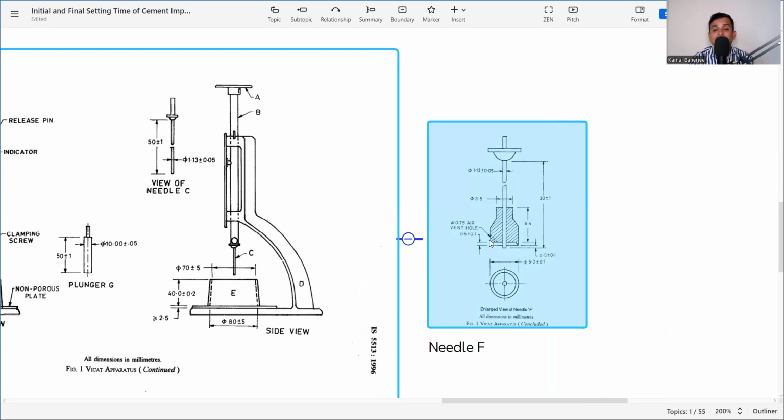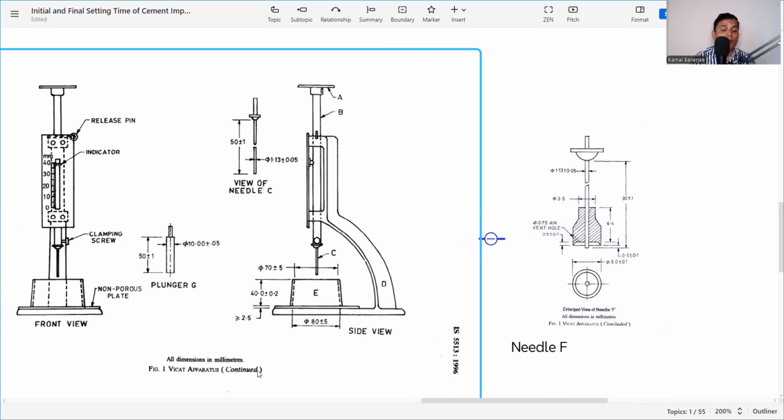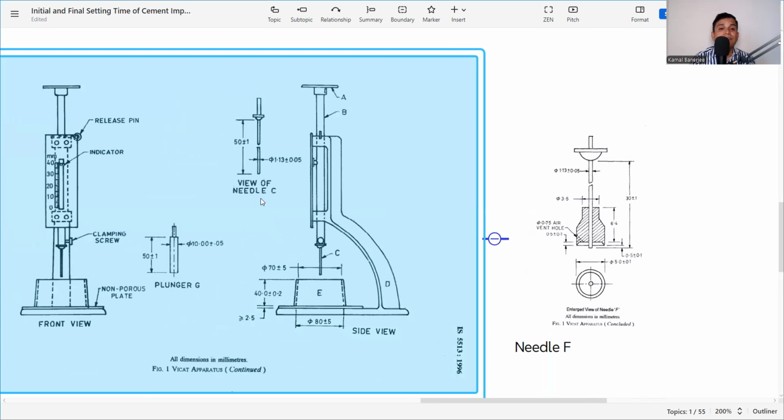So these are the needle F for the final setting time, and for the initial setting time, needle C is 50 plus minus 1 is the height, and 1.13 plus minus 0.05 is the diameter. So these two we will use for the initial and for the final setting time of cement.